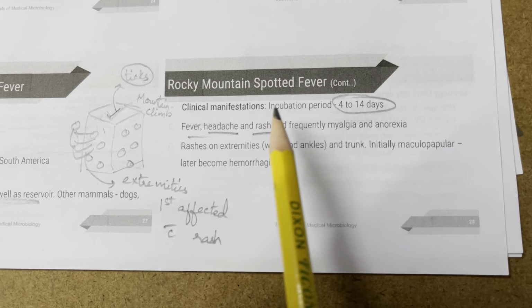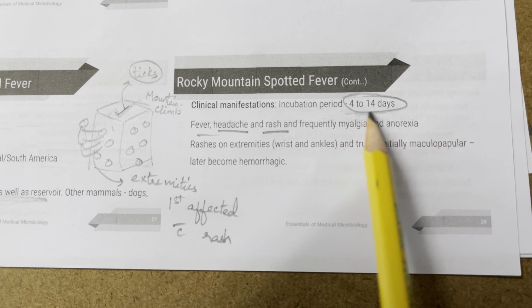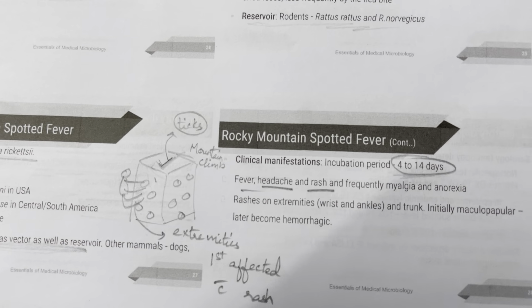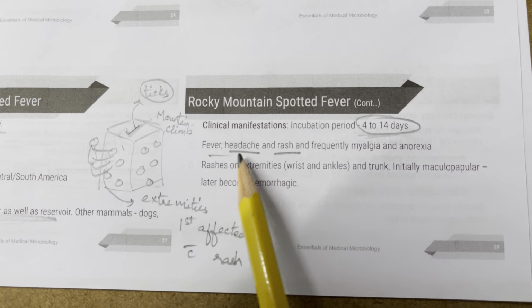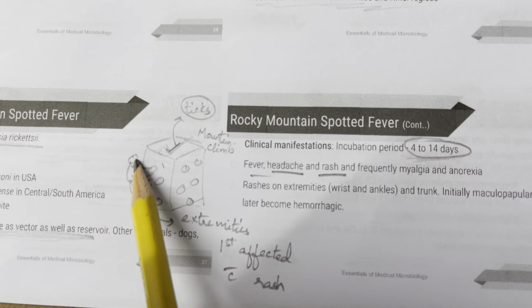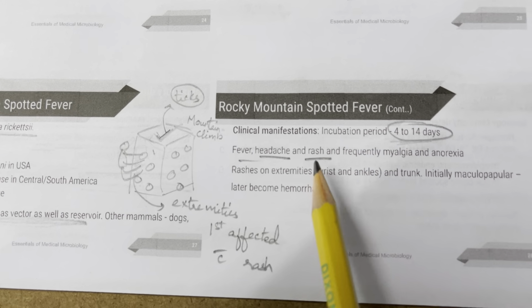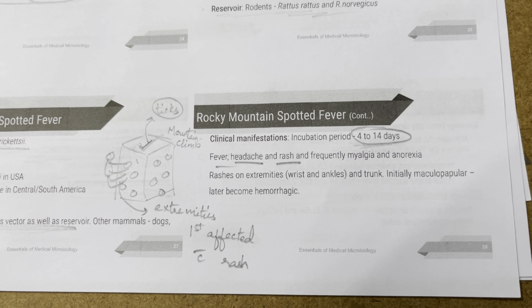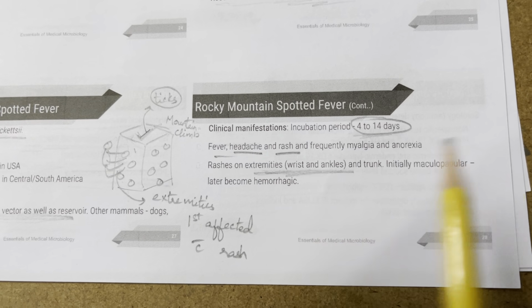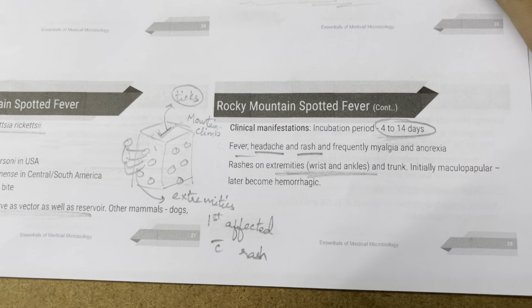Rocky Mountain spotted fever incubation period is 4 to 14 days, approximately 1 to 2 weeks, right? So fever, headache, and rash, because mountain climbers get headache, right? So headache, fever, and rash, and frequently myalgia and anorexia. Rash on the extremities is initially maculopapular, but later the rash becomes hemorrhagic.